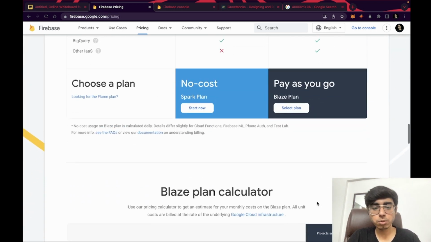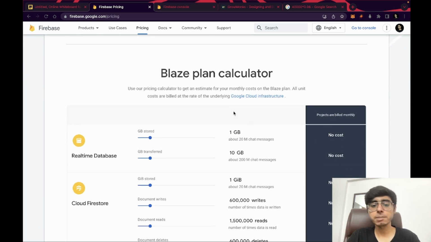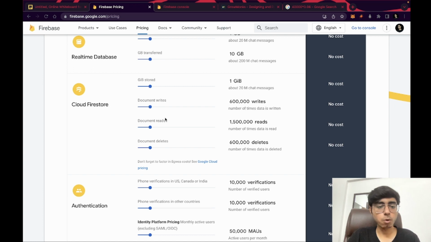But let's go to this thing. Yeah, it is pay as you go. You don't have to pay anything before. As your users grow, only then you have to pay. So this is a good thing. And this is the Blaze plan calculator, right? So I usually suggest going ahead with Cloud Firestore, and let's say you are having extra, okay, this is a very huge number. Let's say for an MVP, I think 100 GBs of data will be a good number.